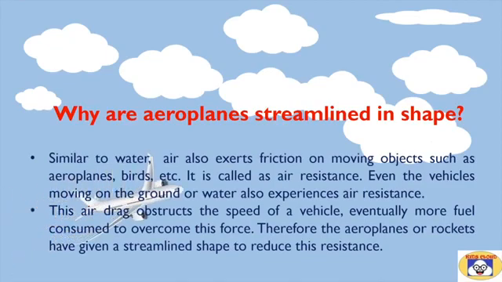This air drag obstructs the speed of the vehicle and eventually more fuel is consumed to overcome this force. Therefore, aeroplanes or rockets have been given a streamlined shape to reduce this resistance.